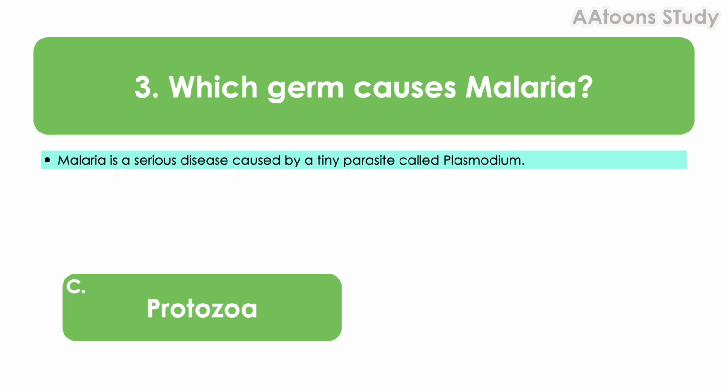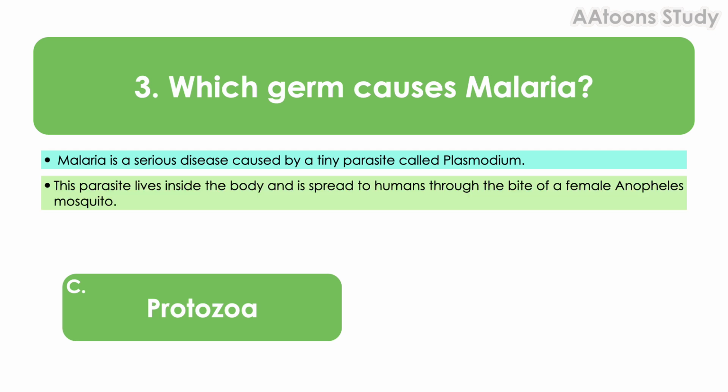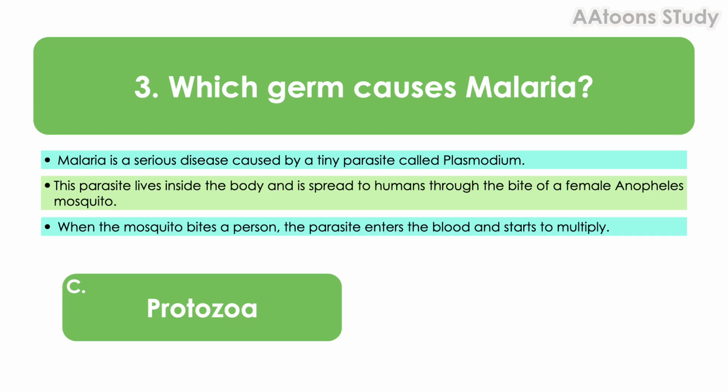Protozoa. Malaria is a serious disease caused by a tiny parasite called Plasmodium. These parasites live inside the body and are spread to humans through the bite of a female Anopheles mosquito. When the mosquito bites a person, the parasite enters the blood and starts to multiply.